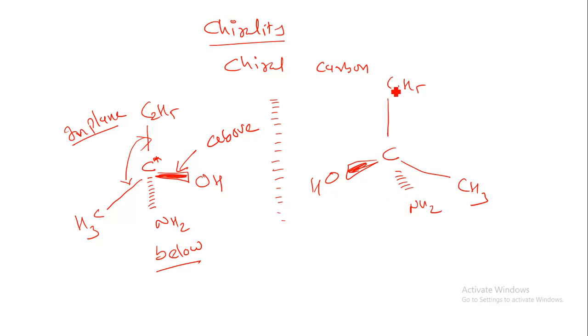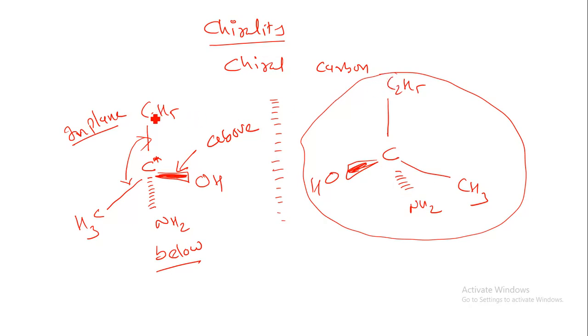Now imagine that if I put this compound onto this compound, what will happen? At that time OH and OH will not match. This OH and OH will not attach with each other, or will not superimpose on each other.